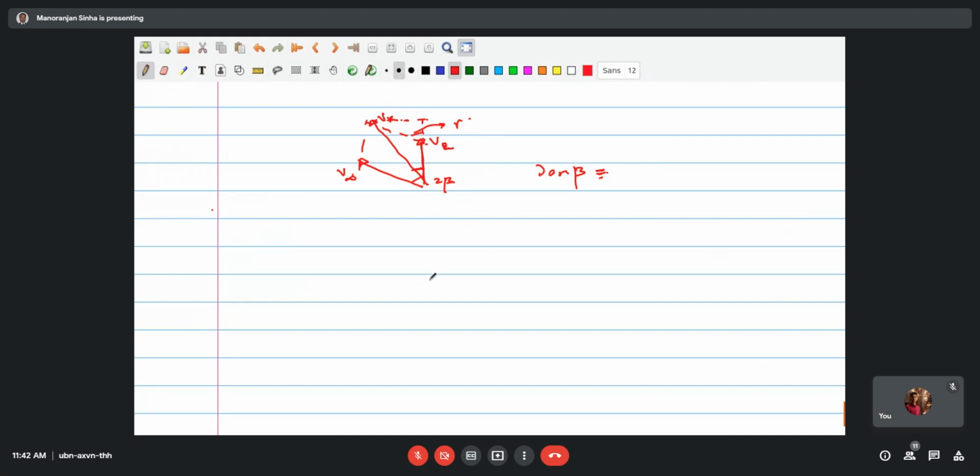Or whatever way you want to work it out, either from this side also it can be done. So both ways it's possible. In that case you have to indicate it like this, and v infinity, this is the resultant.